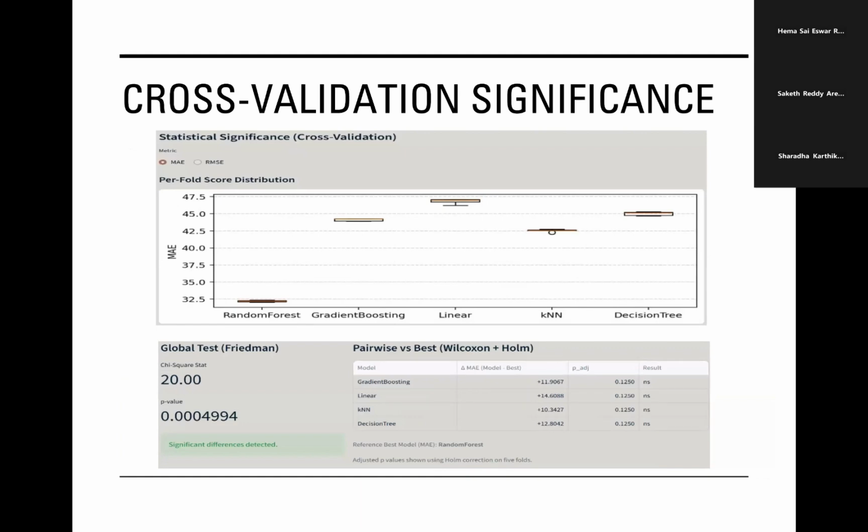This slide shows the full cross-validation significance panel from the app. At the top, you can see the box plot of MAE across folds for each model, which usually confirms that random forest tends to be the lowest. Below that is the Friedman test result and the Wilcoxon Holm table. We used this slide in the demo to walk through the exact numbers, but the key message here is that there are meaningful differences overall, but with five folds, we avoid overclaiming that one model is significantly better than the others across folds.